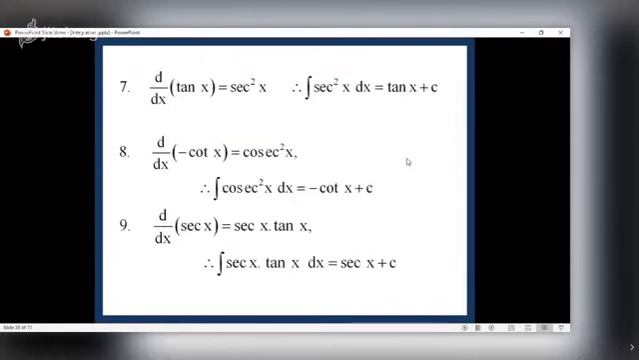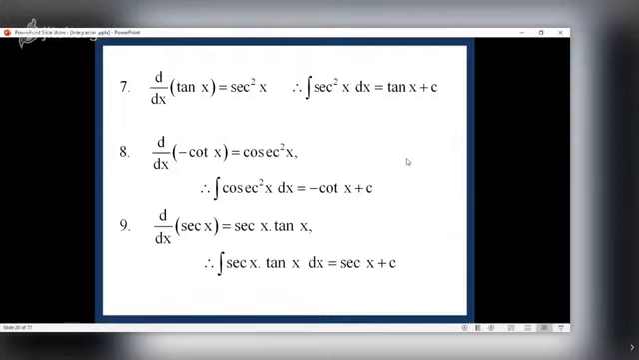d/dx of tan x is sec square x. So what is the integral of sec square x? Tan x. d/dx of minus cot x is cosec square x. So the integral of cosec square x is minus cot x plus c.